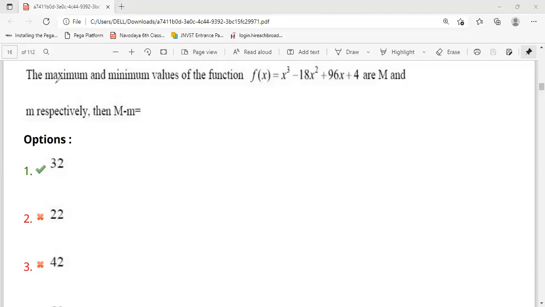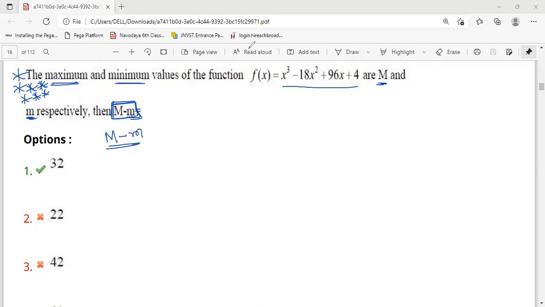They're asking for the maximum and minimum values of the function. The maximum value is capital M, they are saying, and the minimum value is small m. And they are asking for capital M minus small m. If you only write the maximum value or only the minimum value, that will become wrong. So they are asking not only the maximum value, not only the minimum value, but M minus m. To find the maximum and minimum value is important, and problematically it is simple, but doing it is a lengthy question.